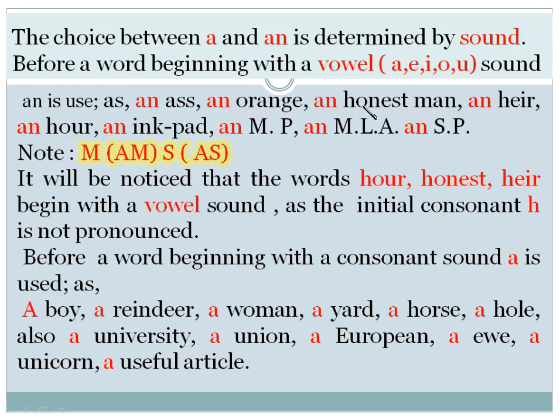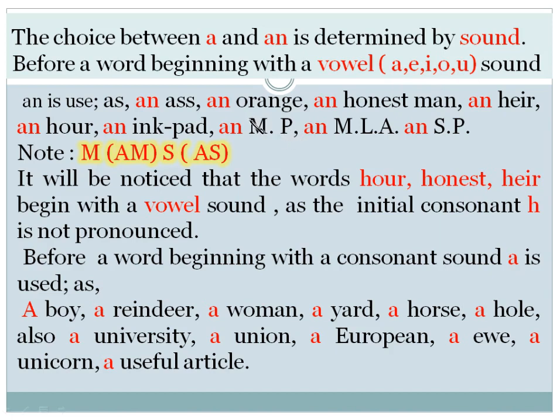Honest, the sound is O, an honest man. Air, it is also a vowel sound, so we use an. An hour. An inkpad, the sound again is a vowel sound I. An MP.